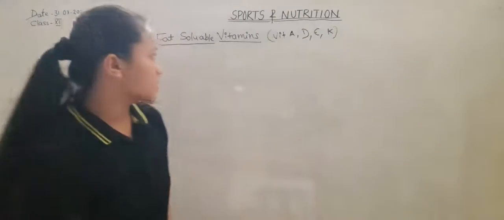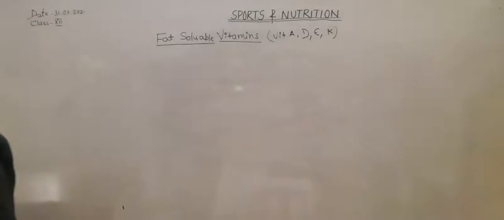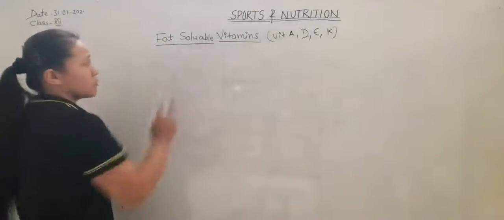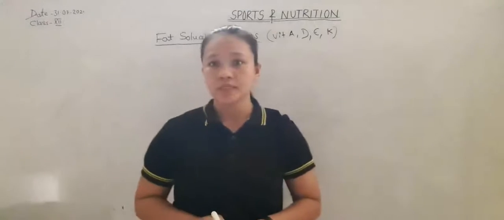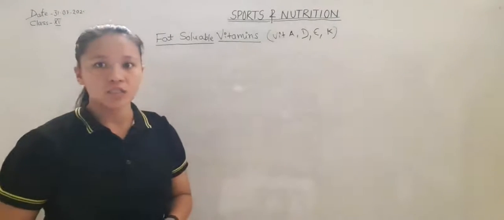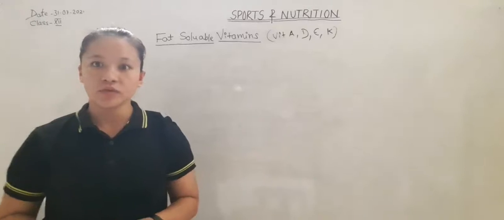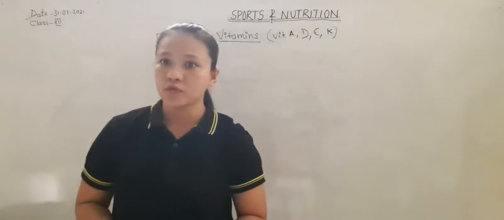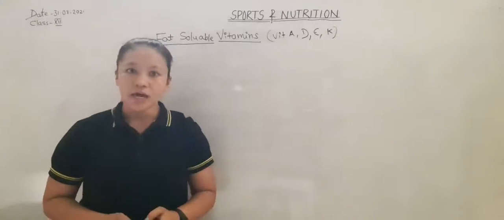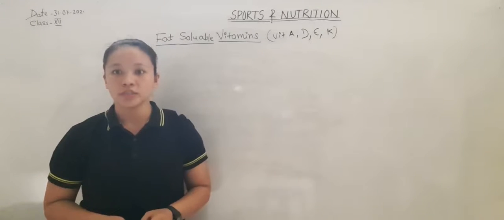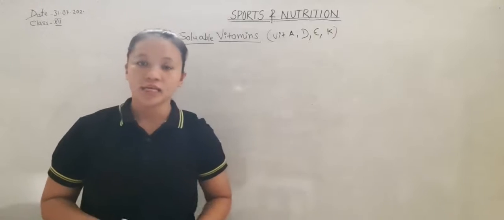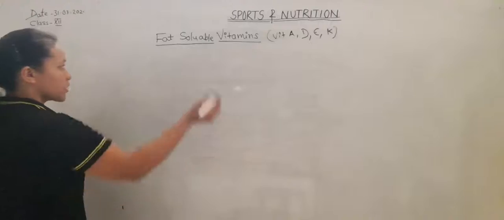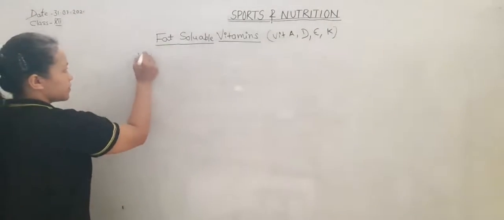Let's first discuss fat soluble vitamins. Fat soluble vitamins are those vitamins which are soluble in fat. We get them from the food and they are stored in our body. Therefore, we should take them in less quantity. If we take more, it harms our body. First, vitamin A.